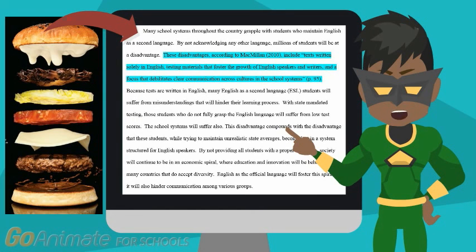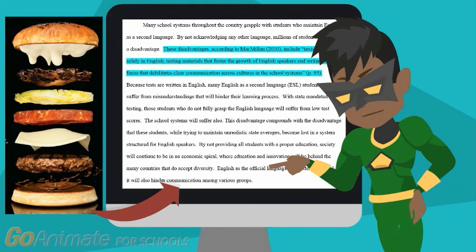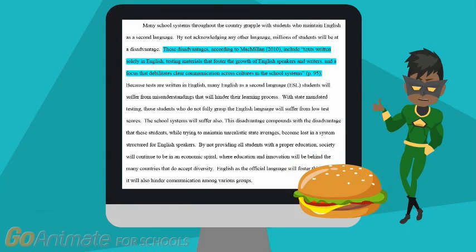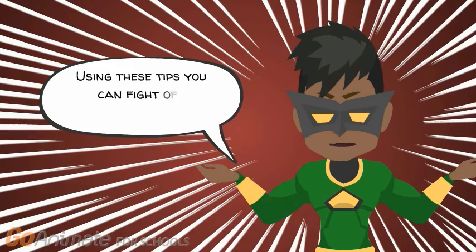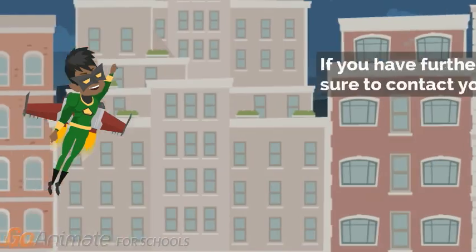To take this metaphor farther, you can think of your topic sentence in the paragraph as being the top bun on your hamburger. Likewise, you can think of the concluding sentence in the paragraph as being the bottom bun, which holds your paragraph all together. Using this formula to write a paragraph will ensure you create a tasty paragraph that your audience will love reading. Using these tips you can fight off plagiarism too.